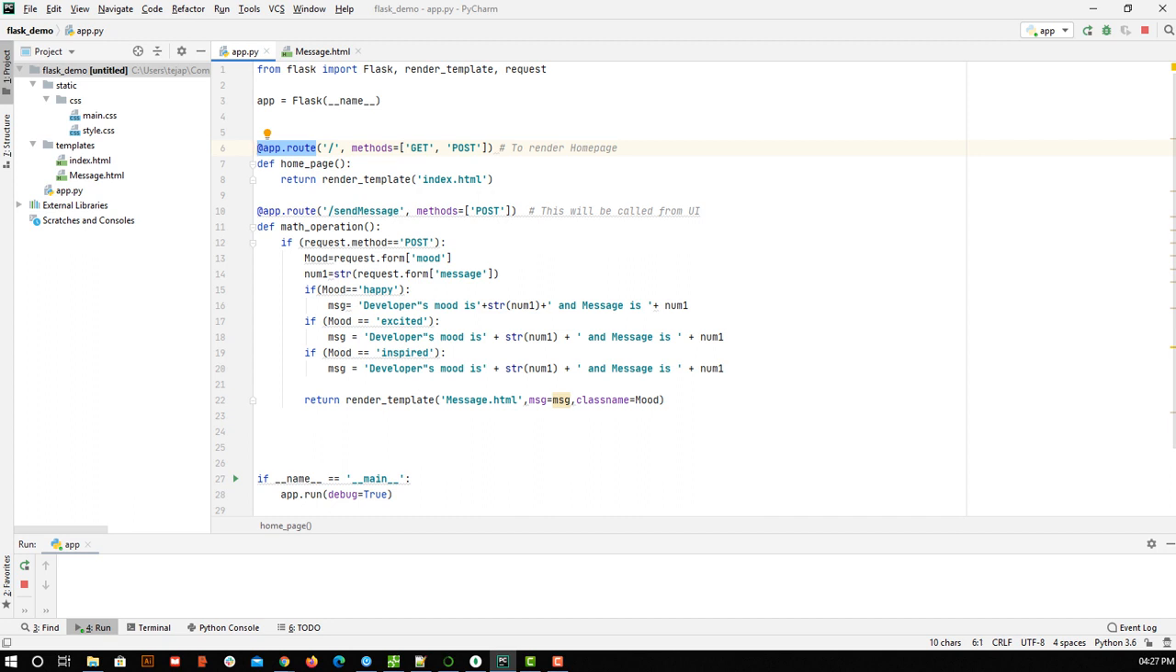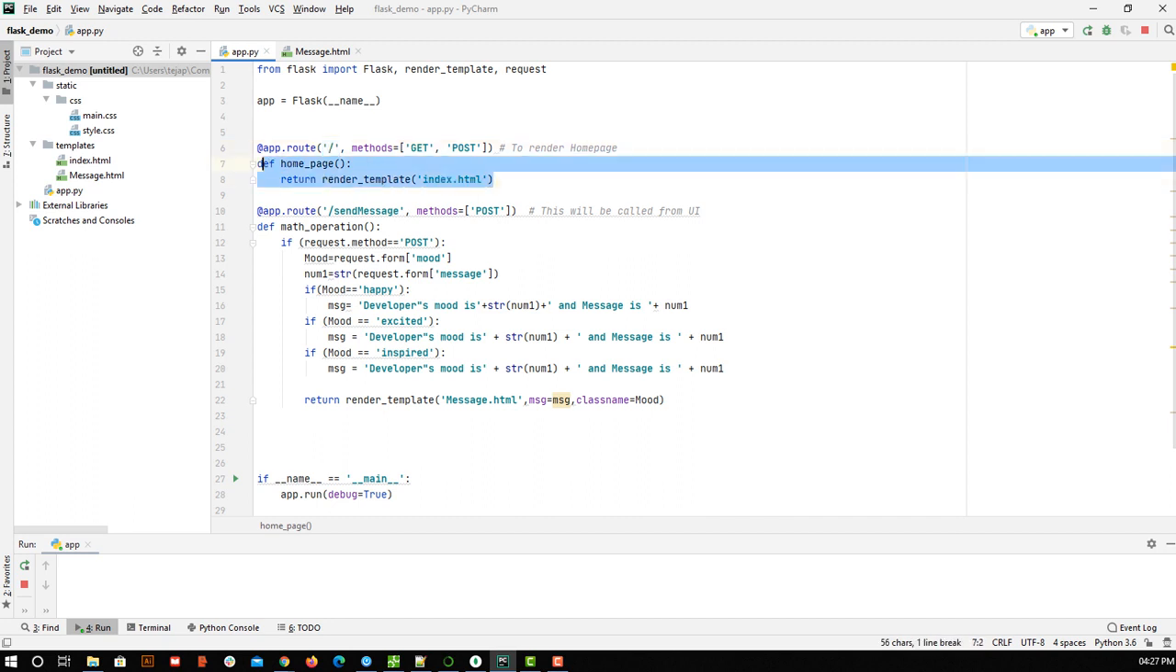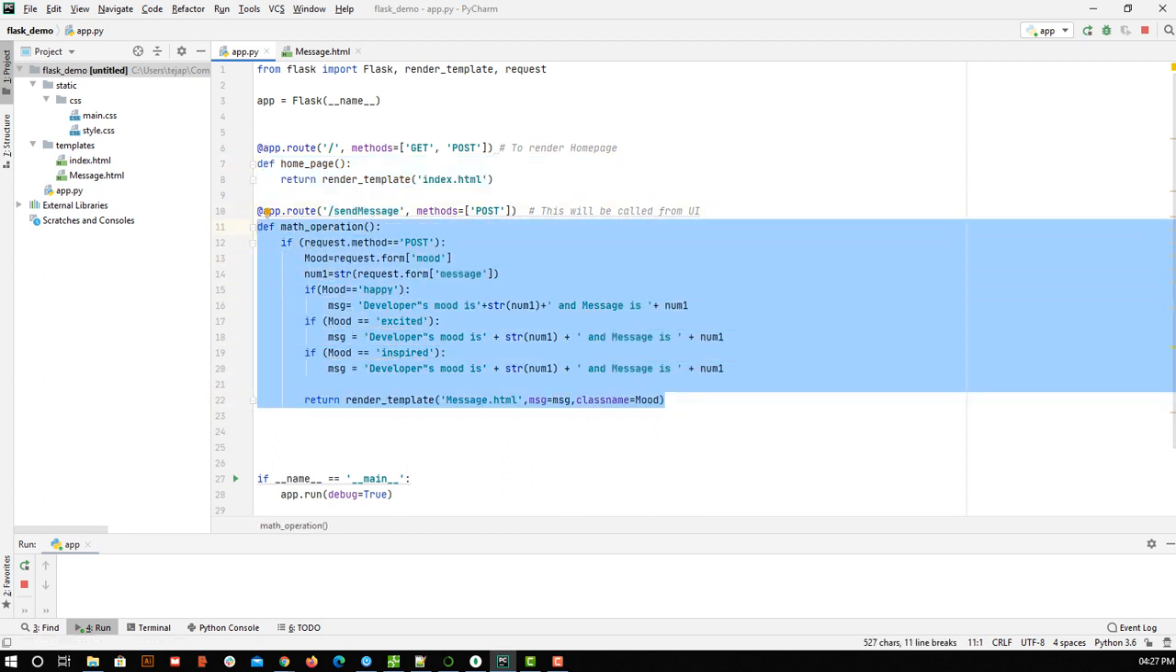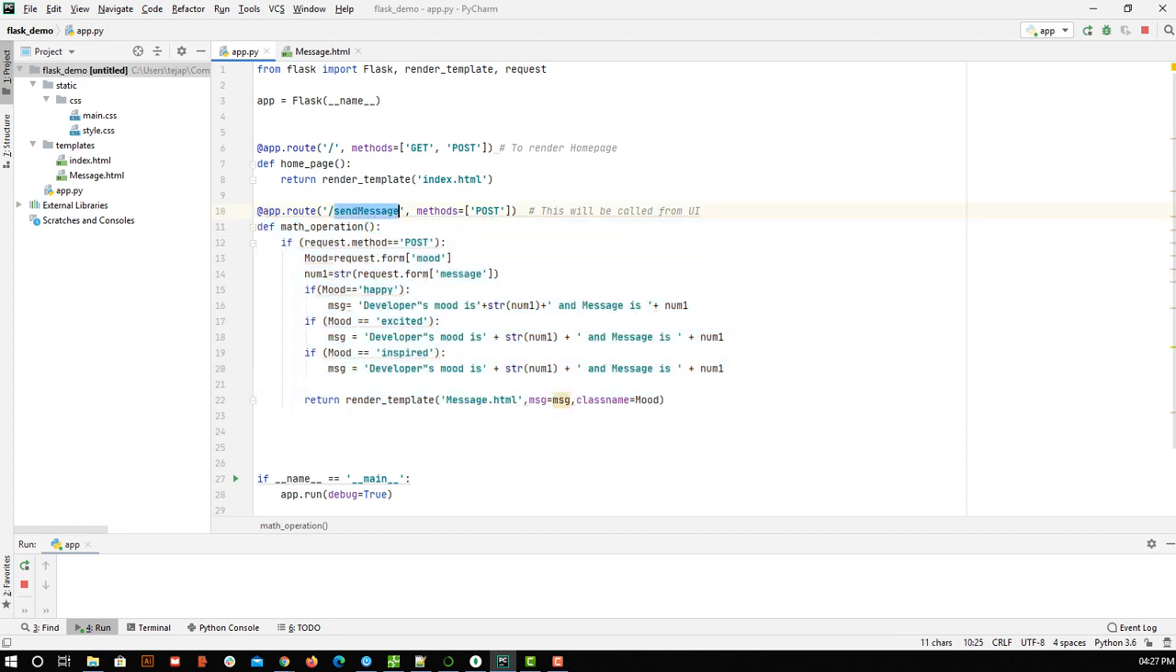So basically, suppose here I am writing some name, and when someone is calling that name, this logic will get executed. Similarly, when someone is calling this name, the logic, that is the function written under that name, will get executed. So that's the overall thing.